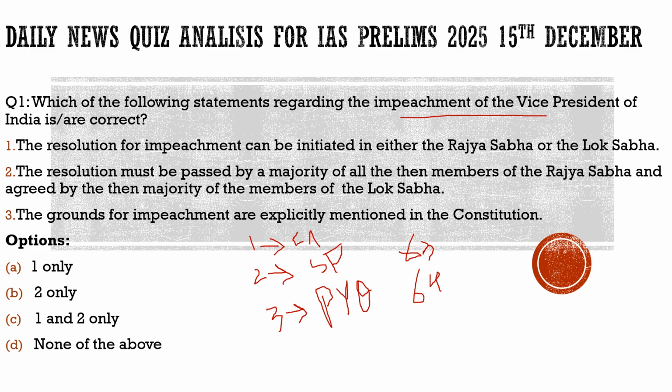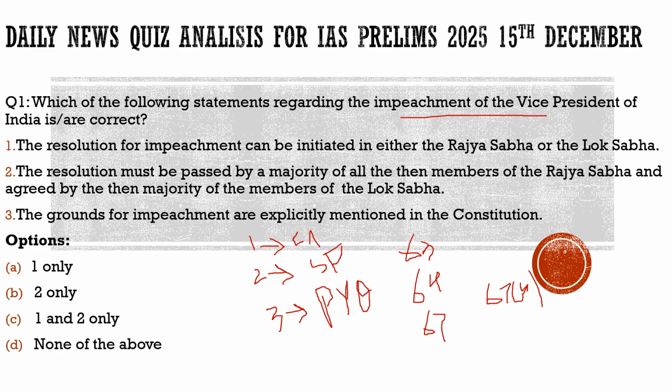And then we have Article 67, which is related to his term, for how many years his term would be there. It is a 5 years term. How he can resign, he can send his resignation to the President of India, and also how he can be removed from his post. So with respect to this, to understand the removal of the Vice President, we need to know Article 67B, which basically deals with the removal of the Vice President, how he can be removed.